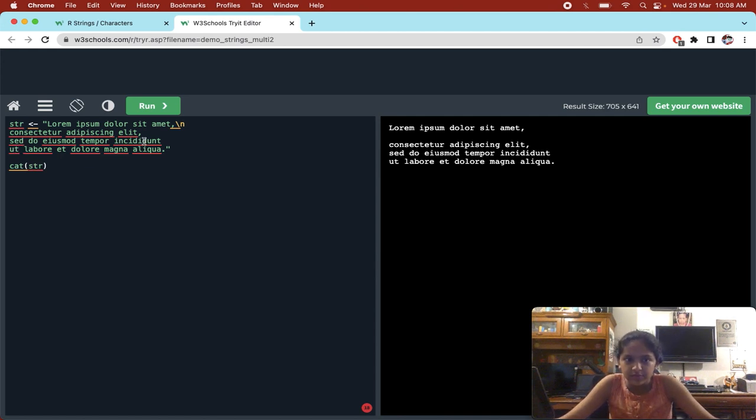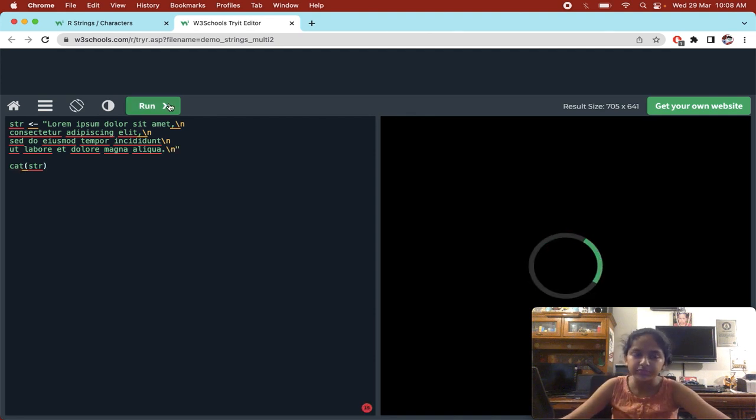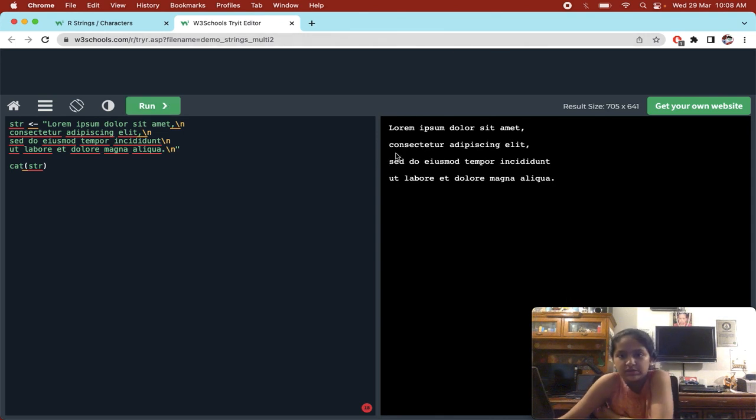If you want to give a new line here also, and here also, and over here also, it is used to get new lines. And what does the cat function do? The cat function gets the code exactly the way it has been written, at the same position.